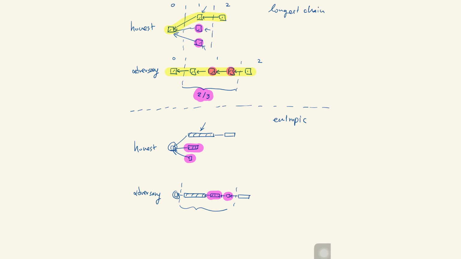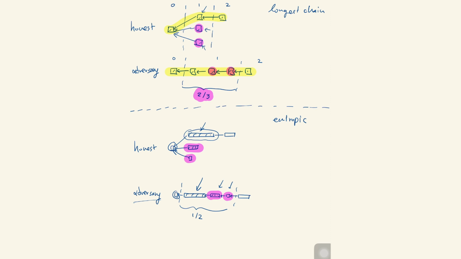How much does it participate in the adversarial advantage? Here, because these happen to be slimmer, the adversary has only a 1/2 advantage. You see, because the one that won is fatter than the ones that lost. So the honest parties can really make better progress than the adversary is capable of doing here. The adversary still has a better chain, but the level at which it is better is not as much better as it was in the longest chain, right?